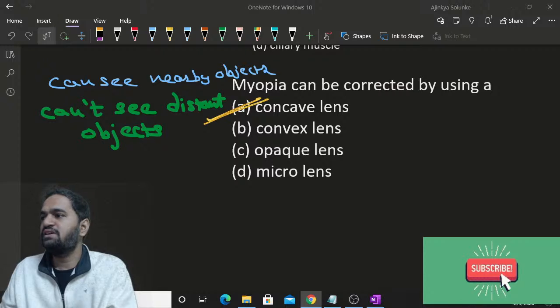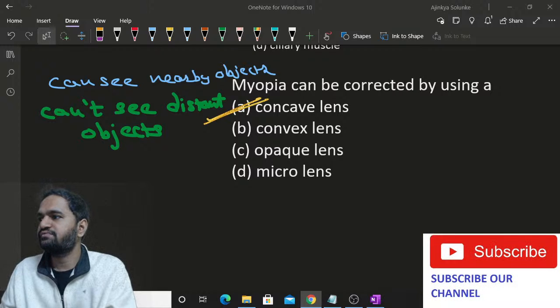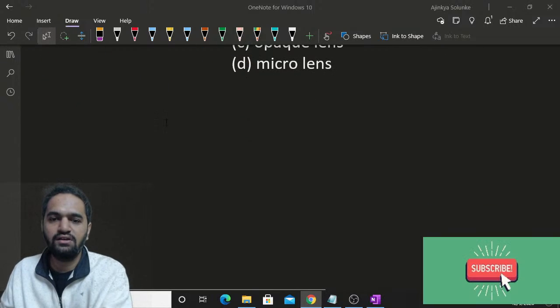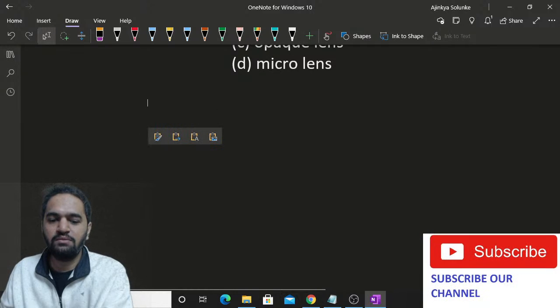Okay, so let me show you how it is. This is the image we are talking about. Focus on this image, you'll be able to understand it more.